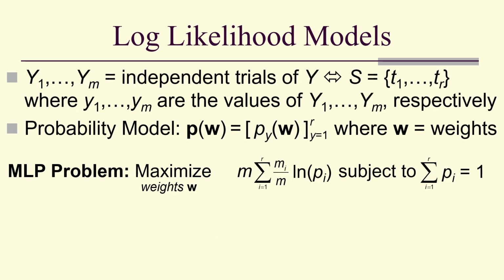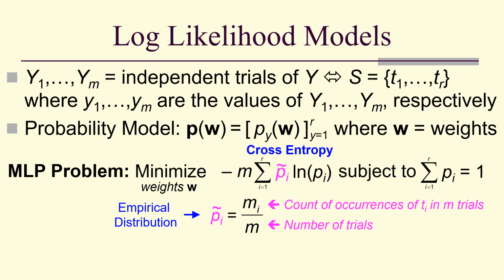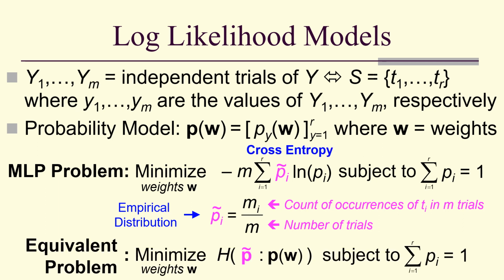But notice that I can factor out an m and divide by an m inside the sum, and that's going to be my relative frequency, the counts over the number of trials. That's my empirical distribution. So now I have this, and I'm going to change this to minimization by putting a negative in front. But notice that I've got a negative sum of one probability distribution times the log of the other probability distribution. That's cross entropy. So the maximum likelihood problem is a special case of minimizing cross entropy subject to the sum of the probabilities equals 1.